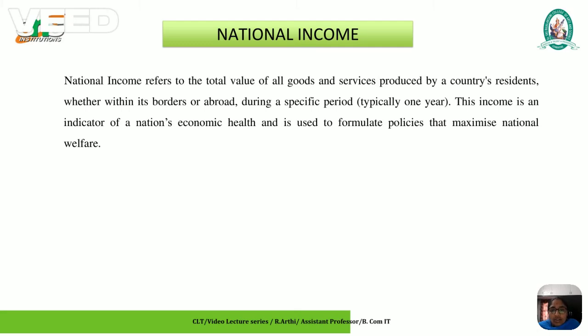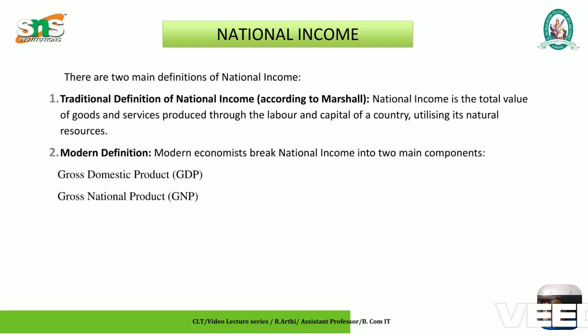So here national income refers to the total value of all goods and services that are produced by a country's residents, whether within its border or abroad, during a specific period, typically 1 year. This income is an indicator of national economic health, and it is used to formulate policies to maximize the national welfare. So here there are two definitions of national income: one is the traditional definition and the other is modern.